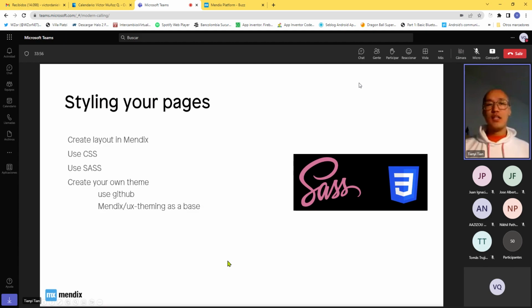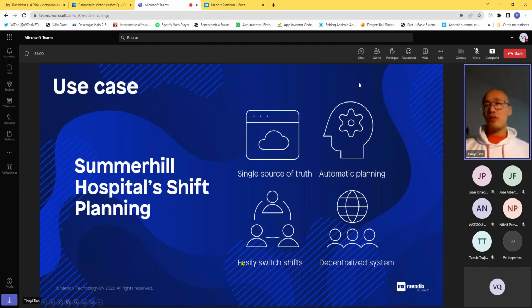All right. So let's talk about the use case for the exercise. We'll be creating a shift management app for Summerhill Hospital. The goal is to create a single source of truth for everybody in the hospital staff, and it should allow automatic planning, meaning that business rules should be carried out without manually updating Excel sheets.